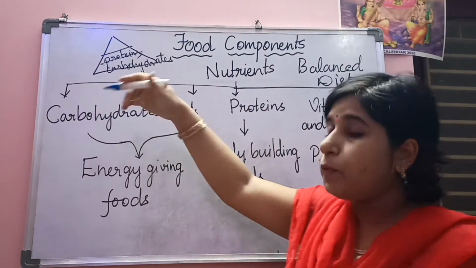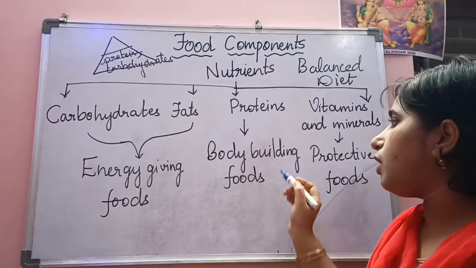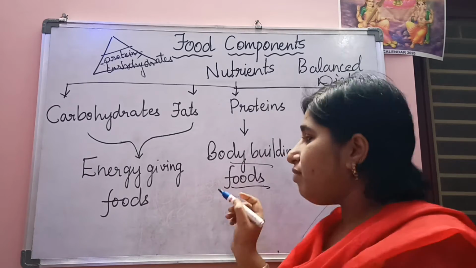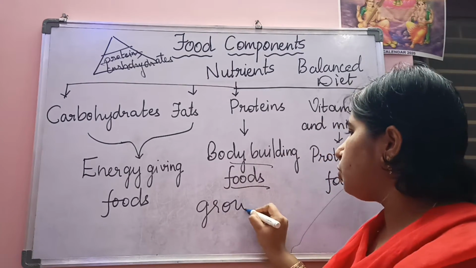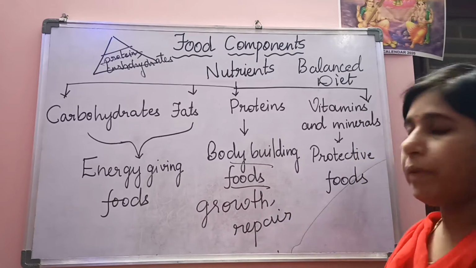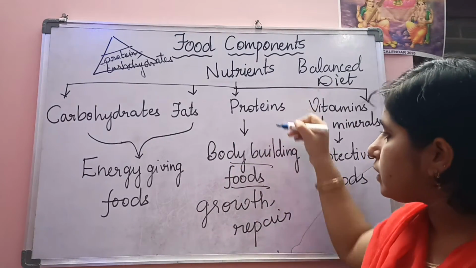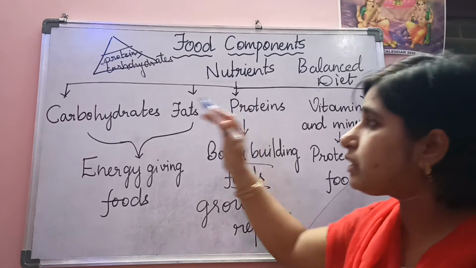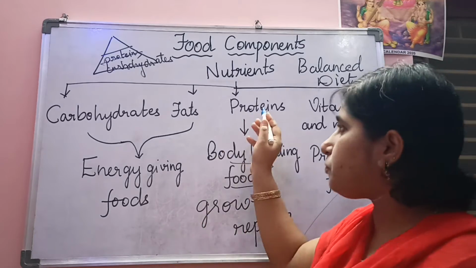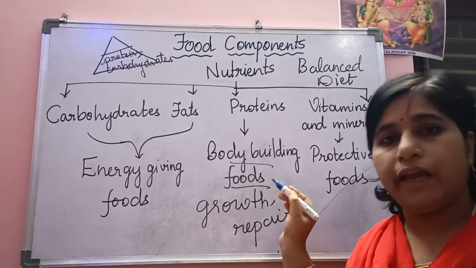And here if you observe, protein is also one of the 4 types of nutrients, and these proteins are called bodybuilding foods. They are helpful in bringing out growth as well as repairing the torn tissues or repairing the body parts, let us assume. So the proteins are called bodybuilding foods, and next to carbohydrates, the larger amount of nutrient you have to take is proteins in your diet.